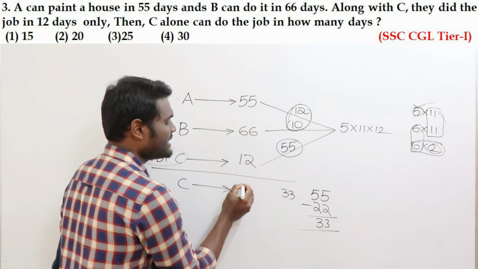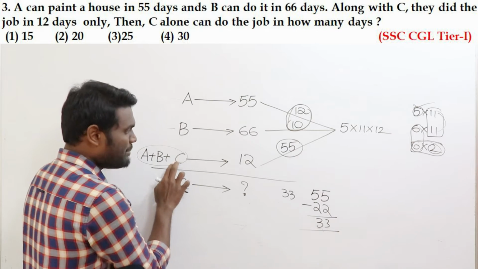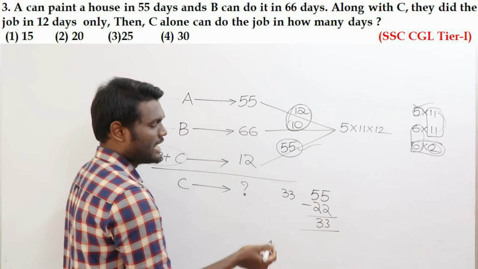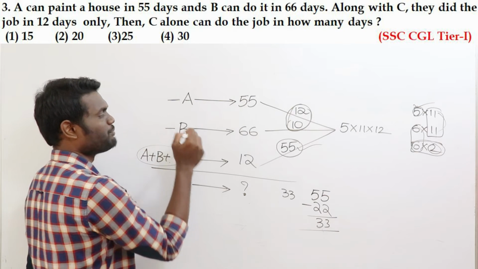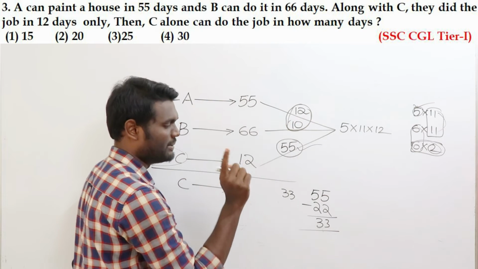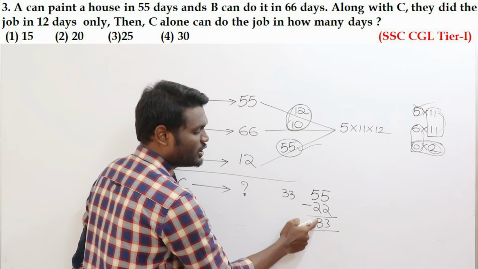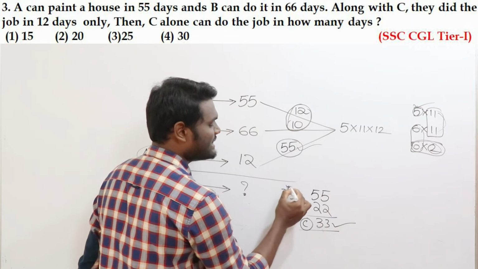If C is going to eat 33 apples per day, your question is how many days C is going to take. Simple. A, B, C are going to eat 55 apples. From A, B, C, what I'm doing is subtracting B and subtracting A. B will eat 10 apples, A will eat 12 apples, 10 plus 12, 22 apples. From 55, if you subtract 22, the remaining balance will be 33. Now this 33 is nothing but C. C will eat 33 apples per day.